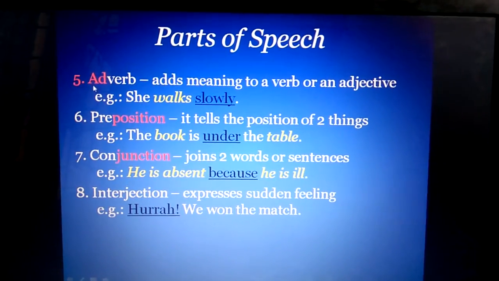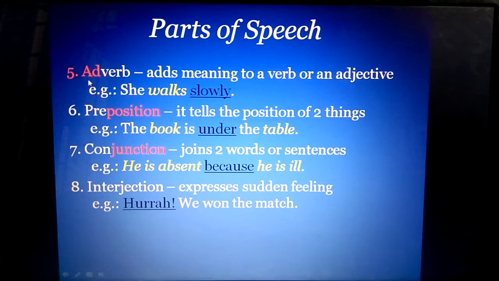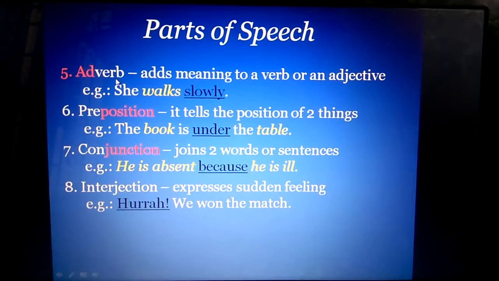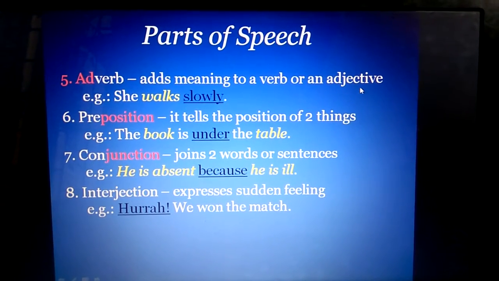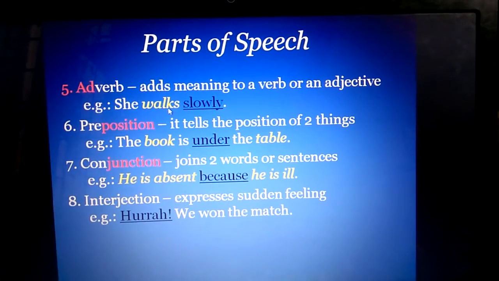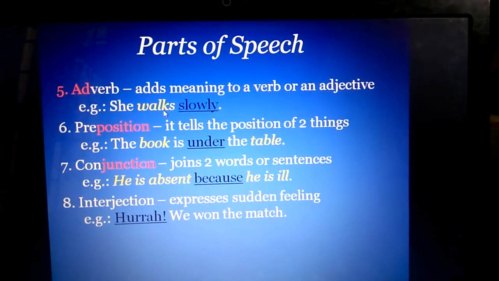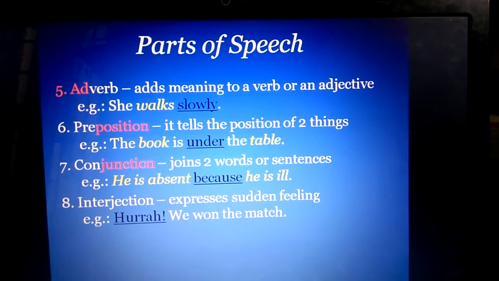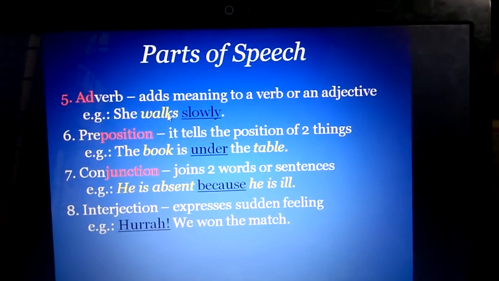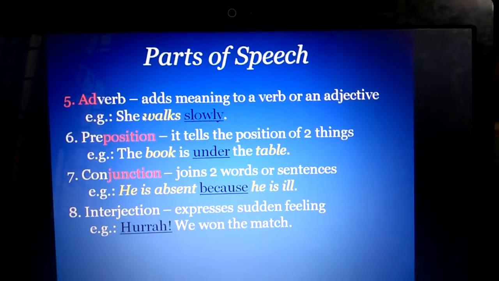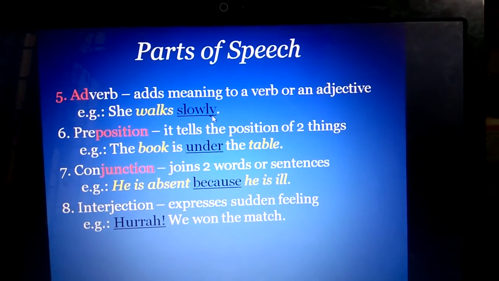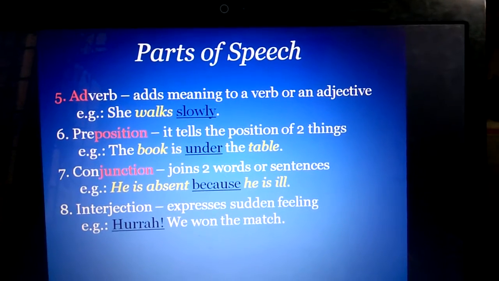Next, fifth part of speech is an adverb. Here again A and D are highlighted. So it adds more meaning to a verb or an adjective. Example: she walks slowly. Here walks is a verb. Since it is an action, walking, so walks is a verb. Slowly adds more meaning to walks. So slowly is an adverb. She walks how? She walks slowly. So slowly is an adverb. Also, most of the adverbs end with ly.